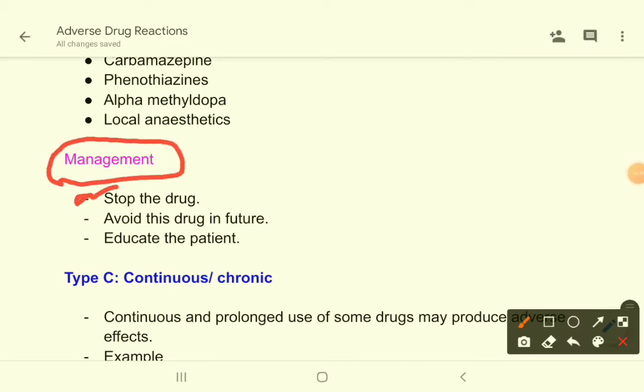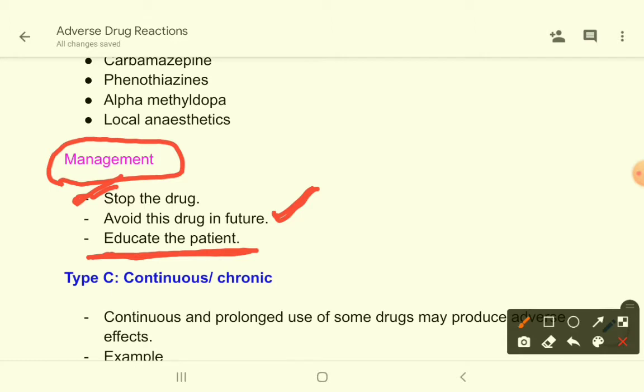Stop the drug when you see some sign of adverse drug reaction or bizarre type of reaction. Just stop the drug immediately. Then avoid this drug in future. You have to avoid this drug in future, and you have to educate the patient. How will you educate the patient?